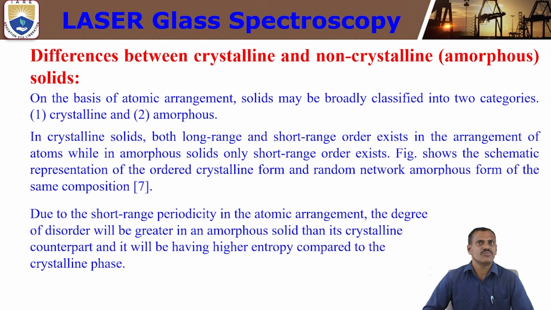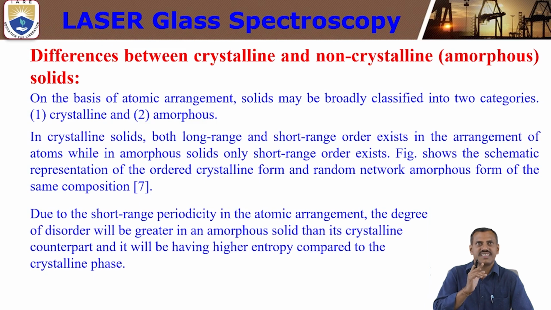In crystalline solids, both long range order and short range order exist in the arrangement of atoms. In crystalline materials, atoms are arranged in a uniform, periodic arrangement, sequentially. That is why crystalline materials have both long range order and short range order. But in the case of amorphous or glass materials, only short range order is exhibited.